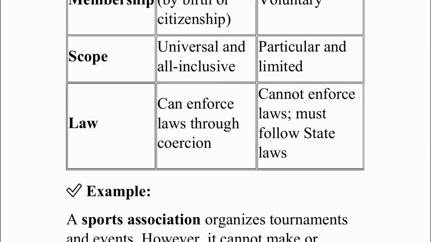The scope of the state is universal and all inclusive, whereas the scope of an association is particular and limited. The state makes, creates, and enforces laws through coercion. Coercion, as I mentioned, means force. It has legal force. Whereas associations cannot enforce laws. They can make rules, but they cannot make laws. And associations must follow the laws of the state, of the country.